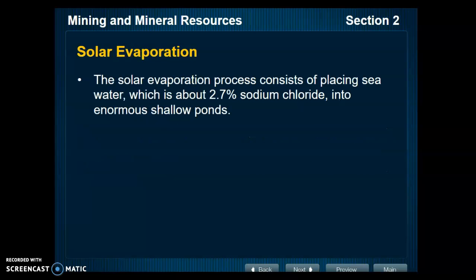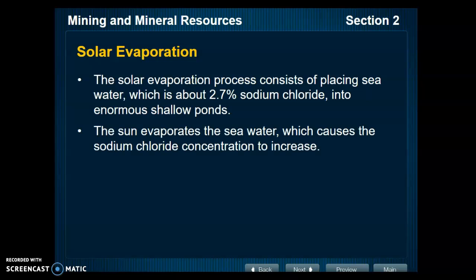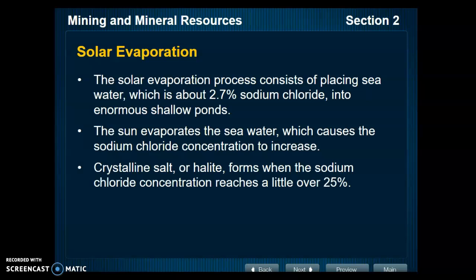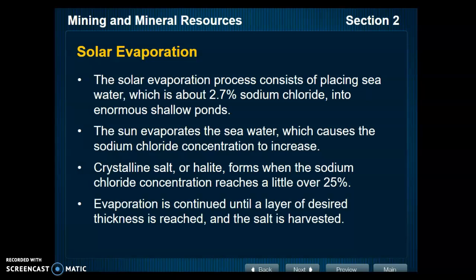Solar evaporation. The solar evaporation process consists of placing seawater, which is about 2.7% sodium chloride, into enormous shallow ponds. The sun evaporates the seawater, which causes the sodium chloride concentration to increase. Crystalline salt or halite, forms when the sodium chloride concentration reaches a little over 25%. Evaporation is continued until a layer of desired thickness is reached and the salt is harvested.